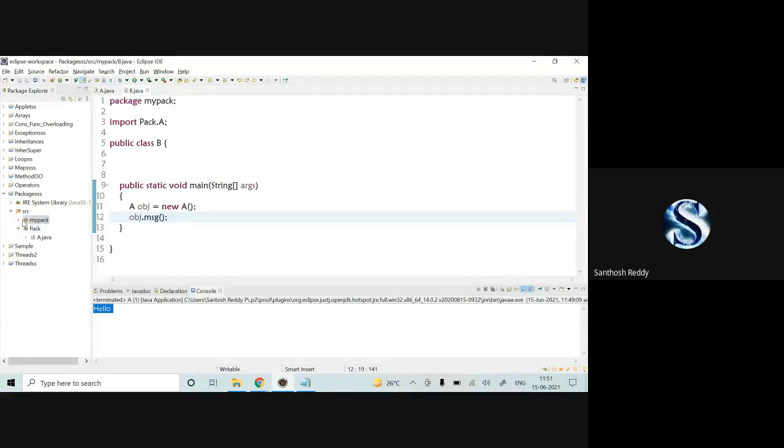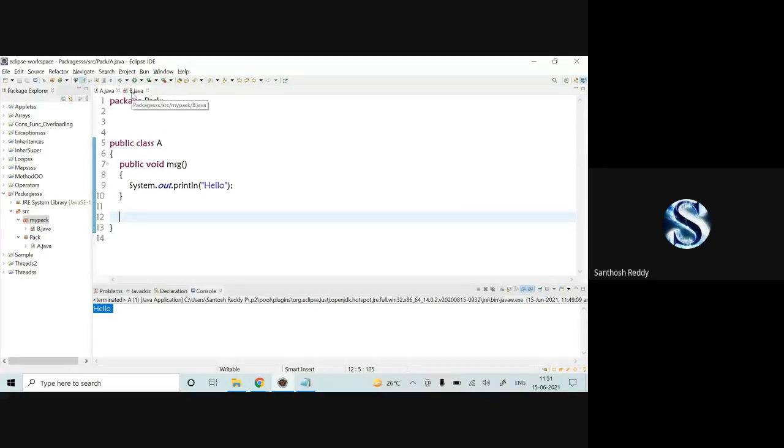Does anyone have an idea how to access fully qualified names? You can make sure that here in class A, I have not written any package, so I have not imported anything here. I have just written public class A and one message.